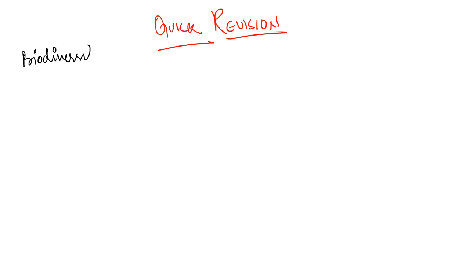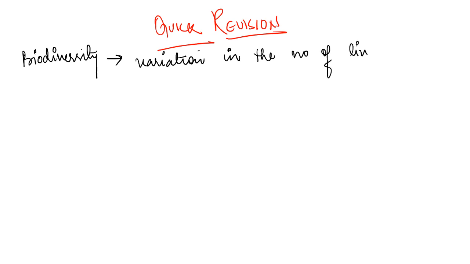So let's do a quick revision of what we have learned today. I'm compiling everything in one page so that it is easy for you to understand. We have seen biodiversity. Biodiversity is basically the variation in the number of living organisms.